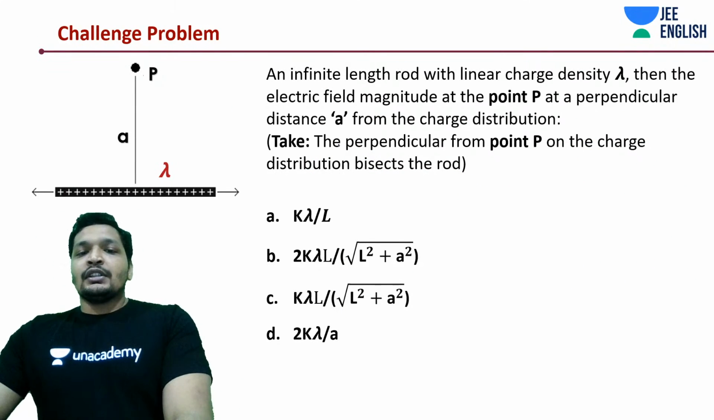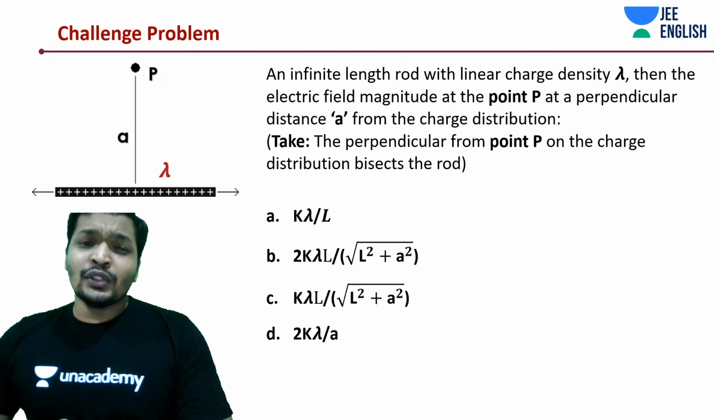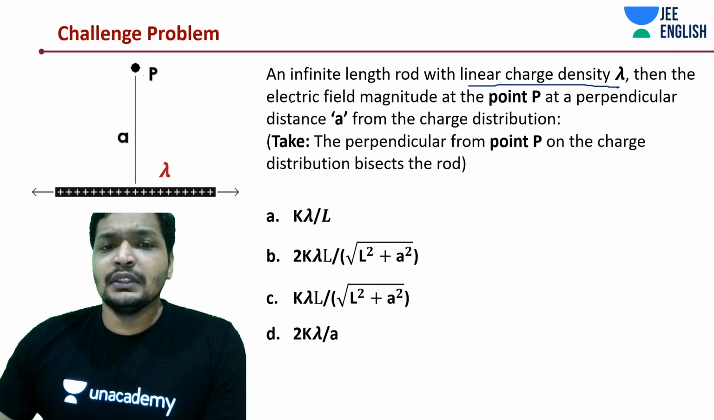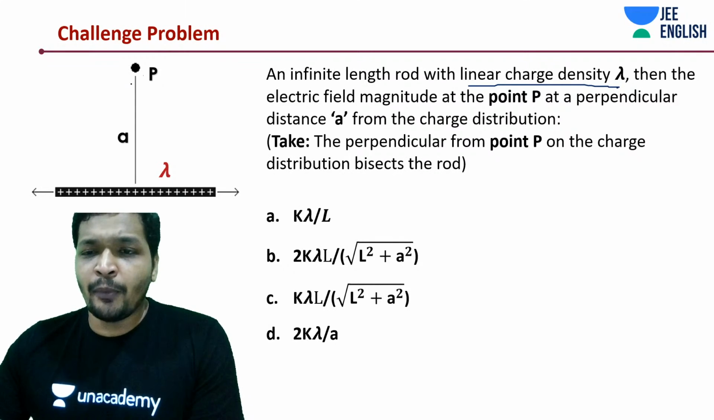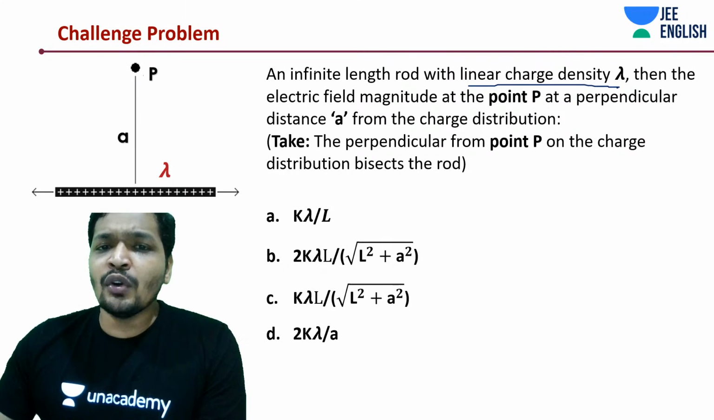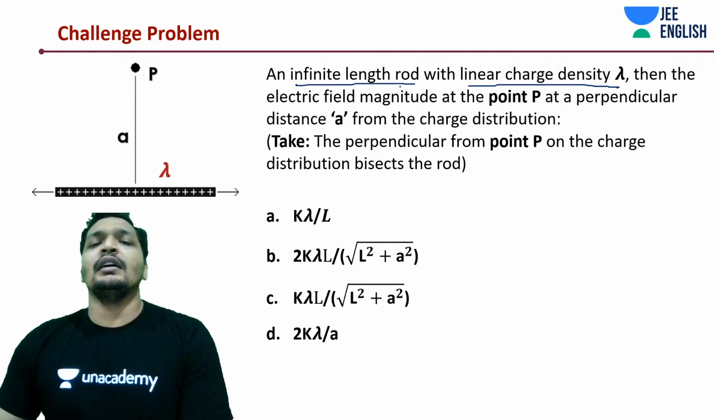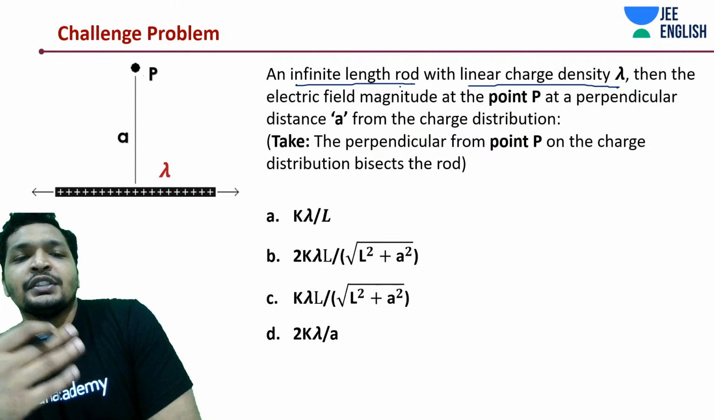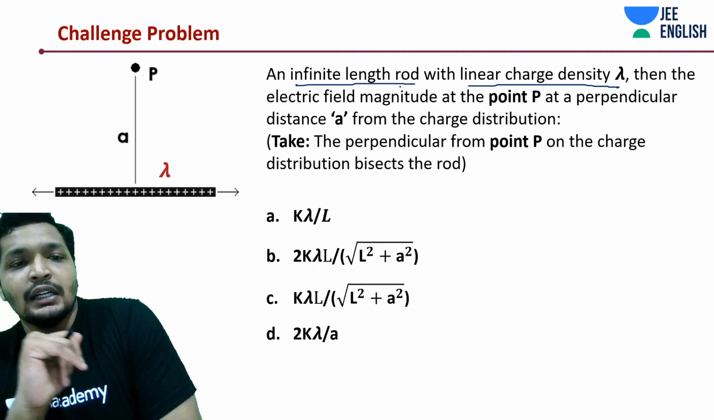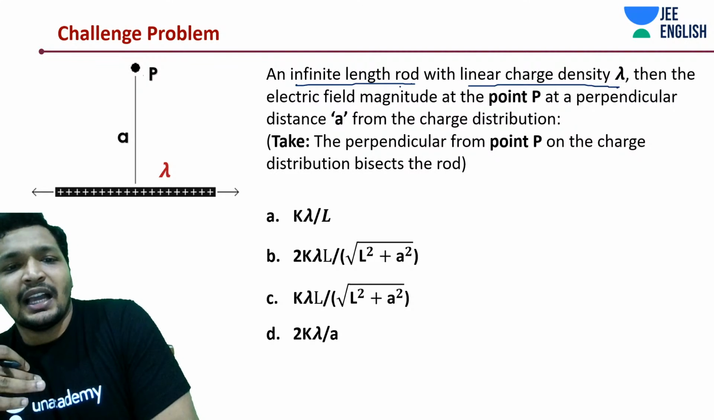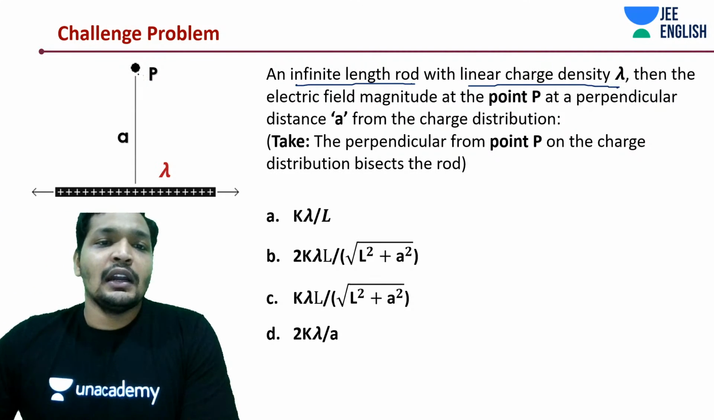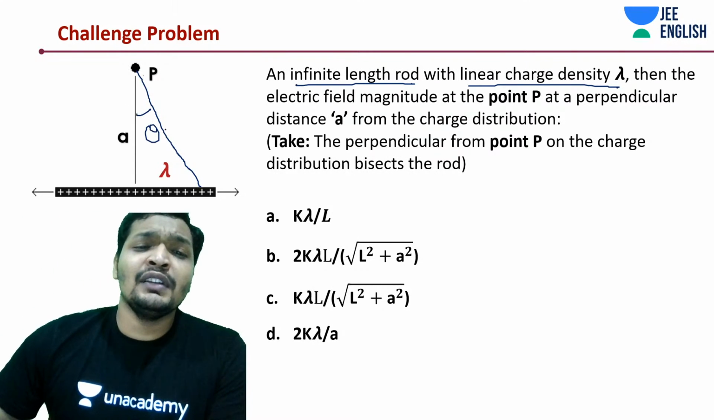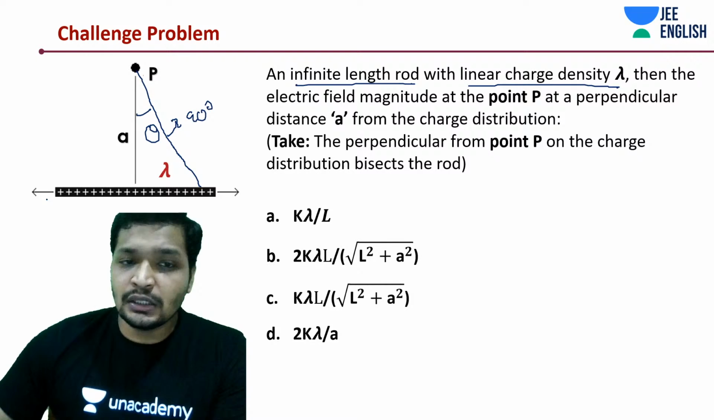Alright, let's get into this question then. There is an infinite length rod with linear charge density lambda, and we want the electric field magnitude at a point P at a perpendicular distance. Notice it's a rod of infinite length. Typically in these questions, one of the ways, as we did earlier, was to take the angle and the charge density, and say this angle will tend to 90 degrees.